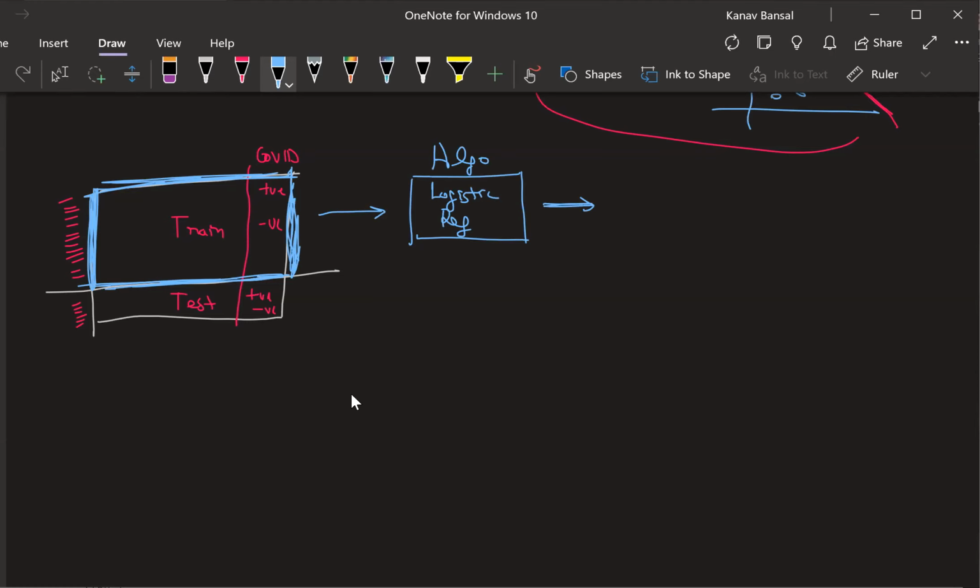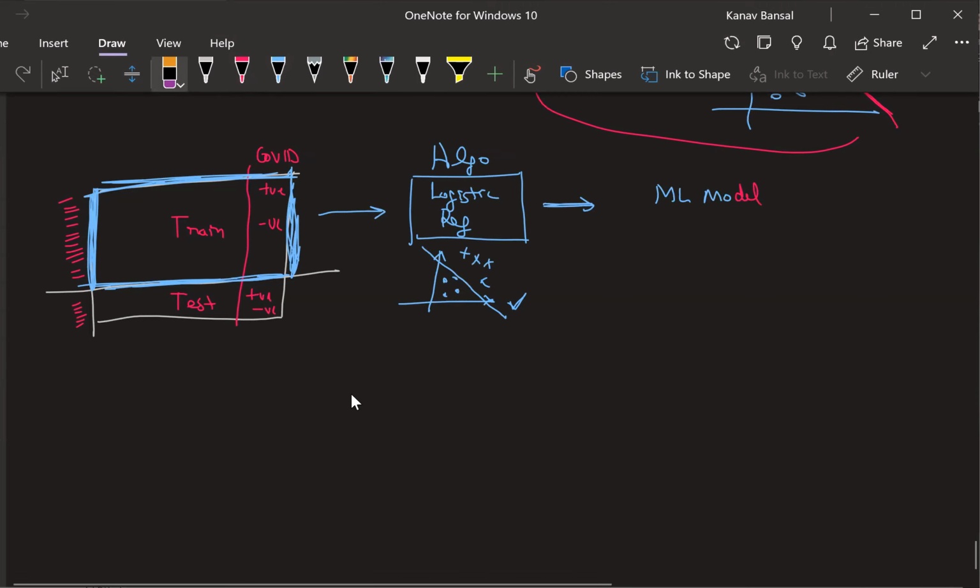What is that model? Internally, what will logistic regression do? It will try to plot in higher dimension, or maybe in 2 dimensions, or maybe 3, 5, 10, 15 dimensions. We don't know, it depends on the data. It will try to come up with a line that can separate out positive points and negative points, right? So this is my model. This line is nothing but my machine learning model.